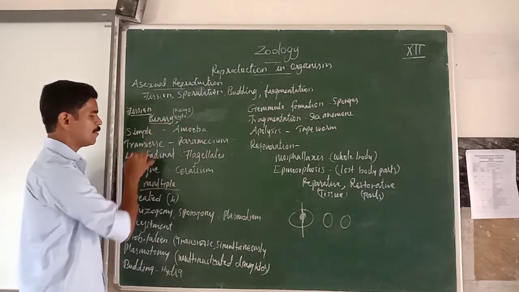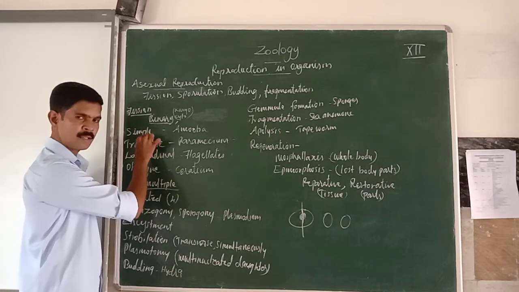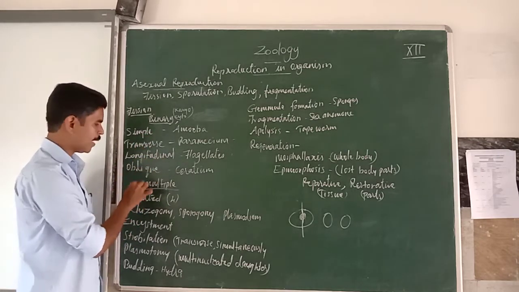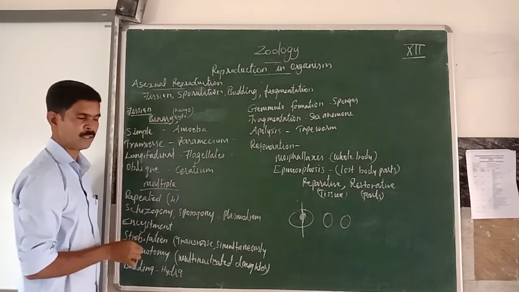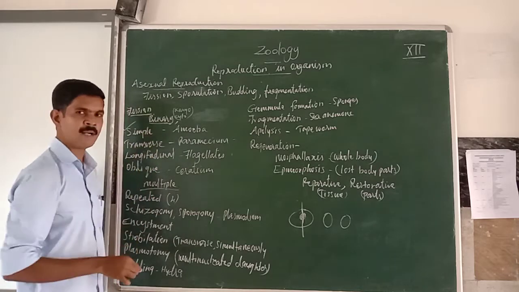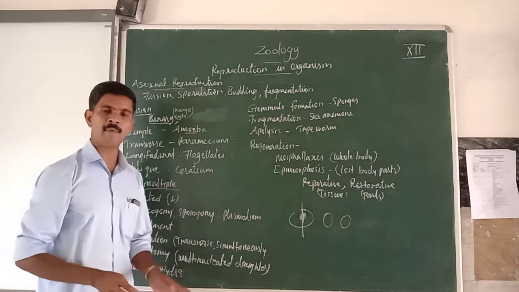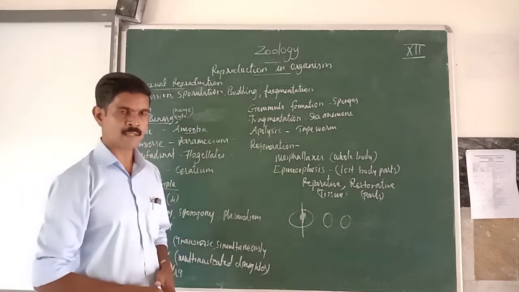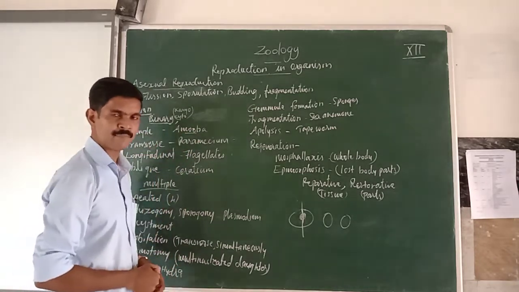This binary fission is again classified into four types: simple binary fission, transverse binary fission, longitudinal binary fission and oblique binary fission. These are the four types of binary fission. The first one is simple binary fission. We can see this type in organisms like amoeba. You all know amoeba is an irregular, single-celled organism. So in amoeba we can see this simple, irregular-shaped binary fission.